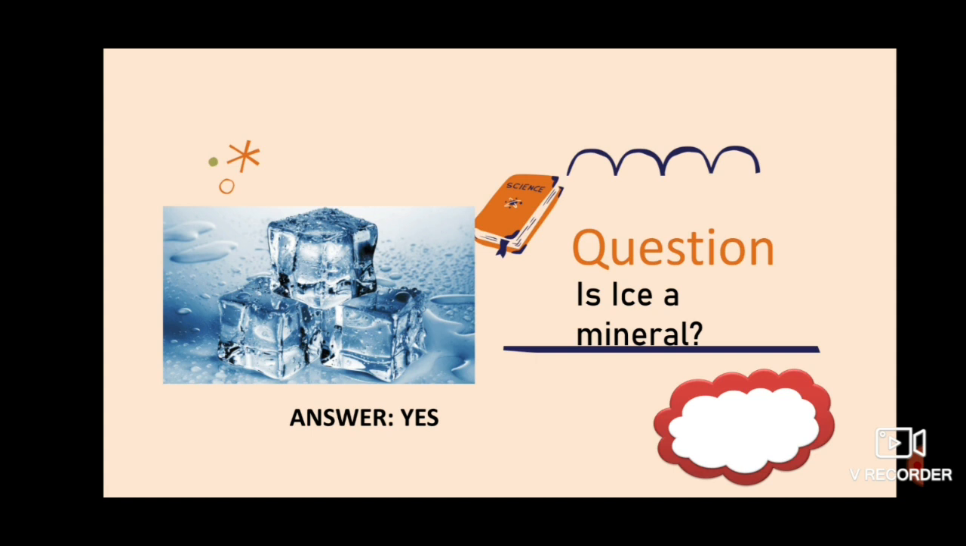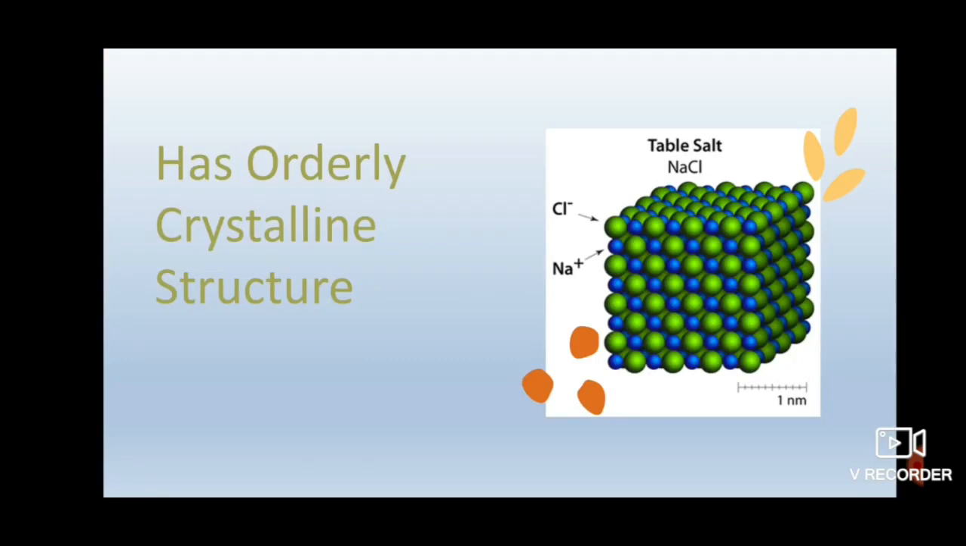Now the question is, is water a mineral? Water is not considered a mineral because this one is liquid. Okay, I want you to take note of that. Now, a mineral should have an orderly crystalline structure. That means that the atom arrangement of a mineral is orderly and repetitive.